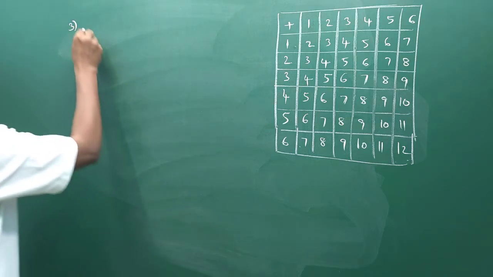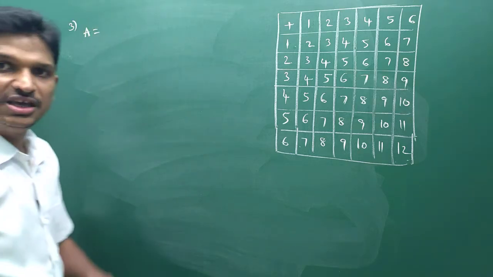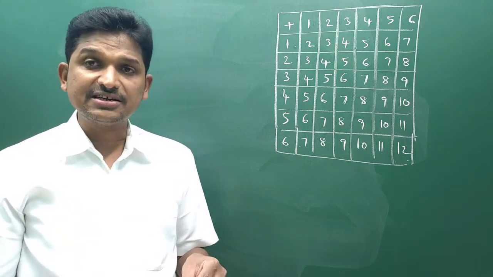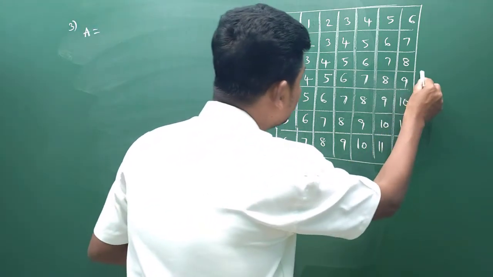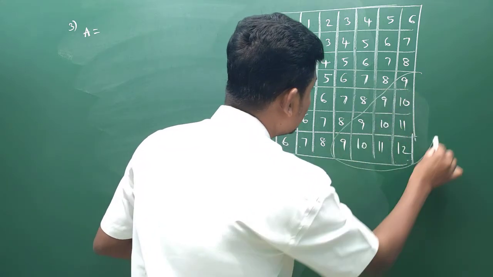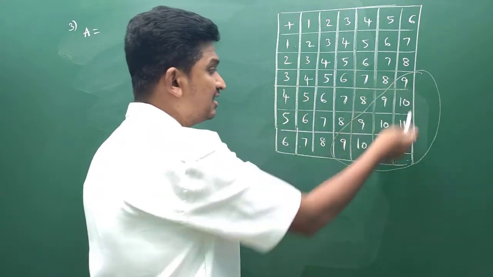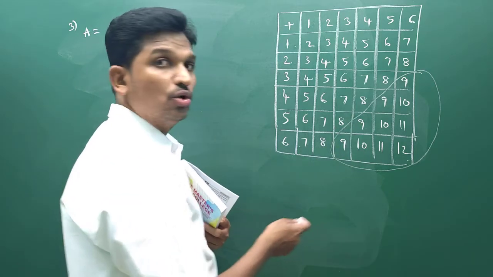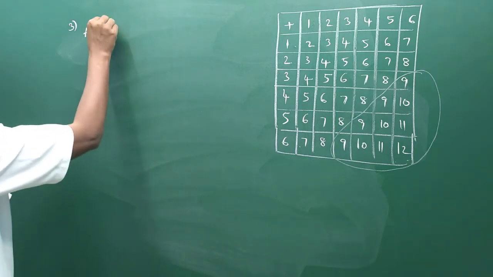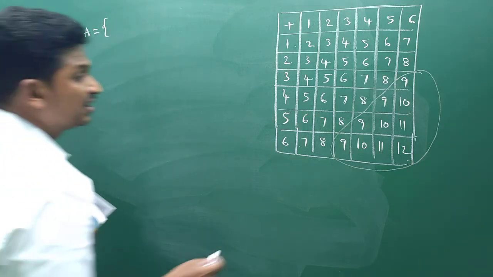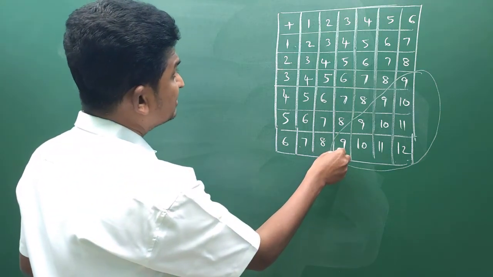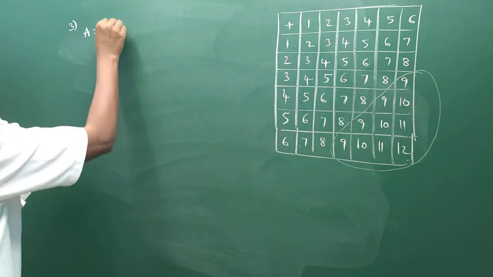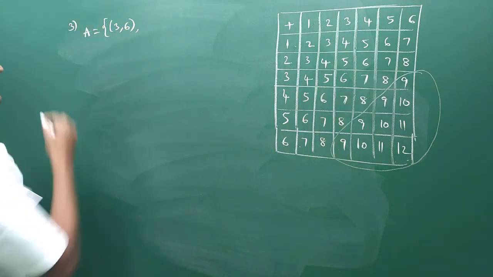What is the event A? Event A is given like this: A is the event that the sum is greater than 8. You observe these things. These are the outcomes when the sum is greater than 8. So you need to write event A like this. First one is 3 comma 6. First die shows 3, second die shows 6.